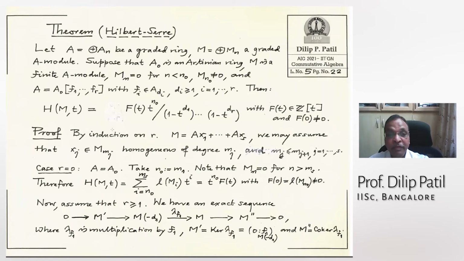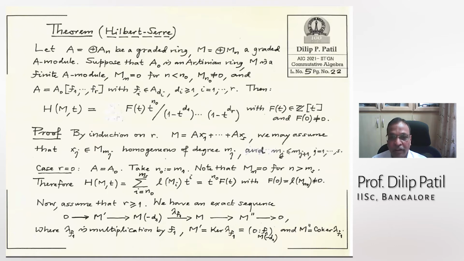So what is the theorem? This theorem is called the Hilbert-Serre theorem. A is a graded ring, M is a graded module. As usual, we are assuming the zeroth component A0 is an Artinian ring, because otherwise the length will not make sense. M is a finite module. M_n is 0 for large negative n.